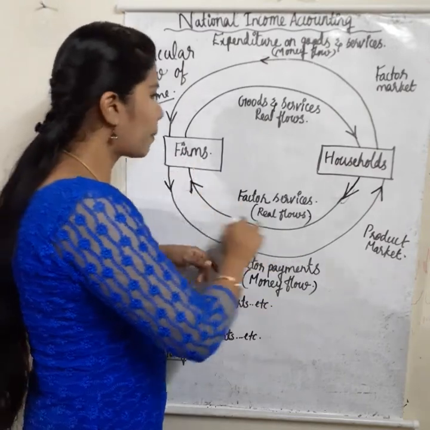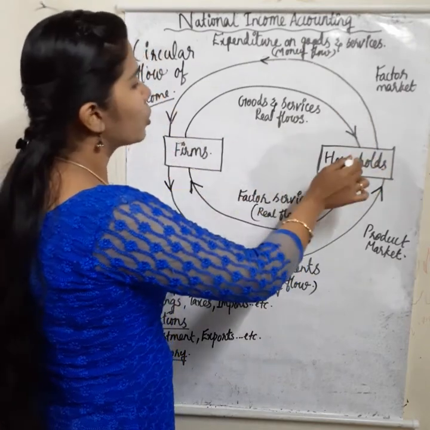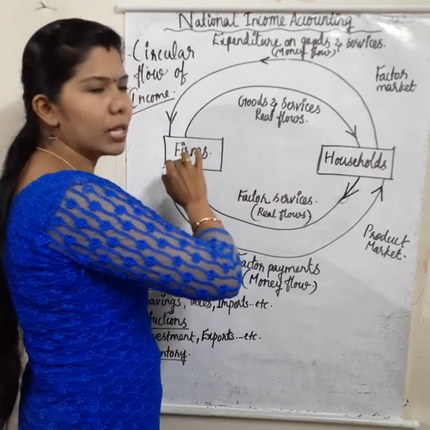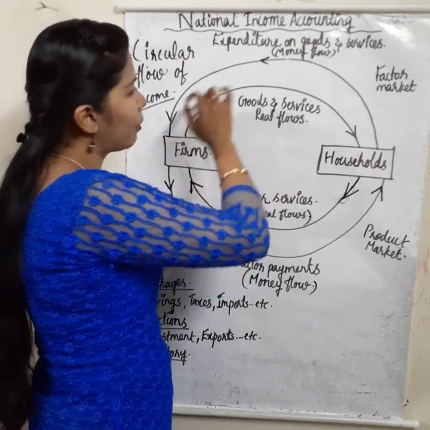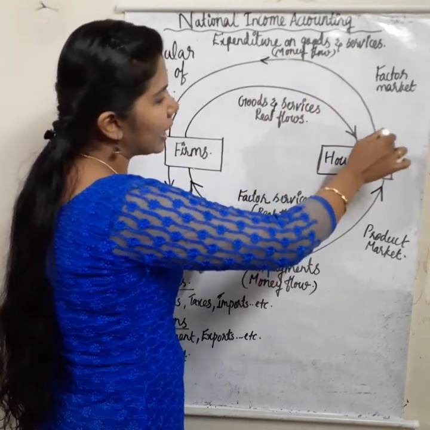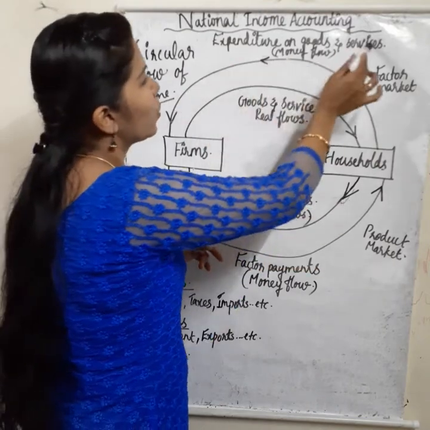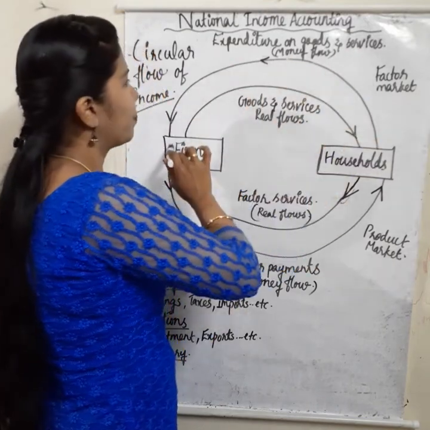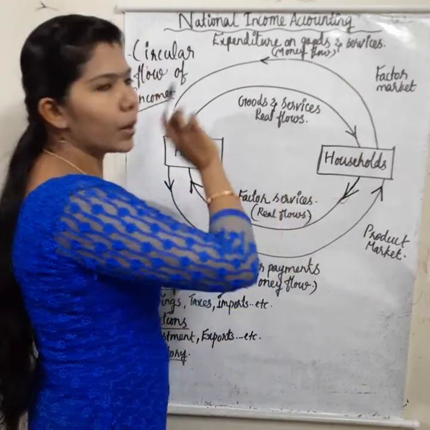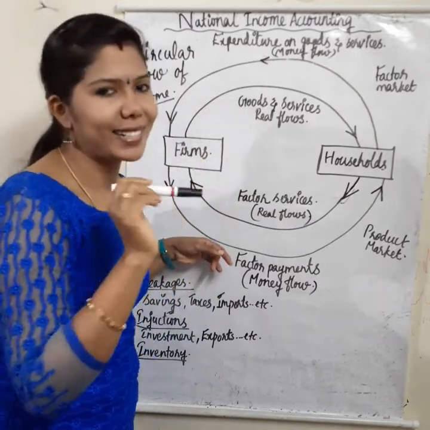And the household sector buys goods and services from firms. Firms provide goods and services to the household sector, and households pay back the expenditure on goods and services, which is a money flow. This process will continue again and again. So the two sectors are interdependent and interrelated.